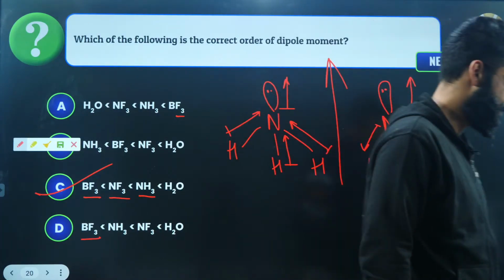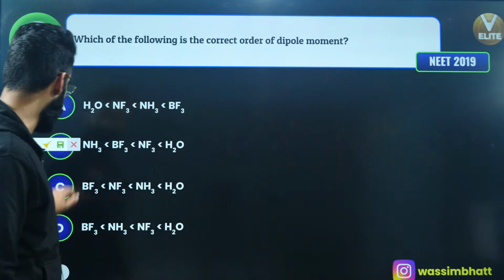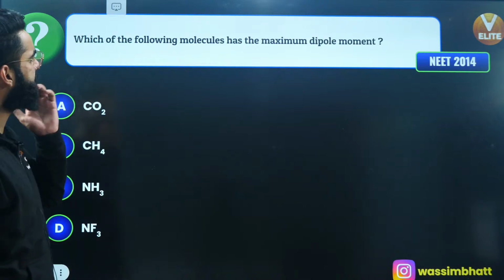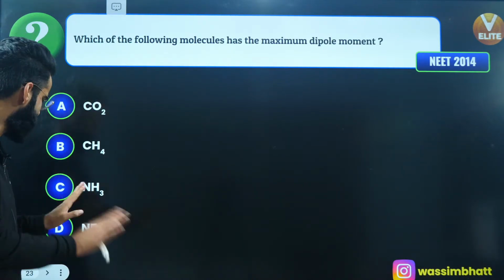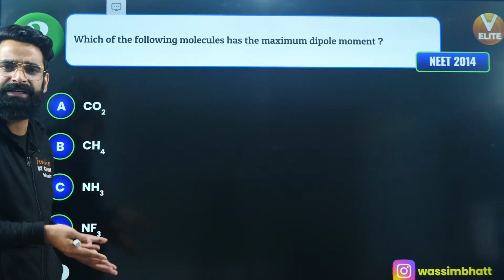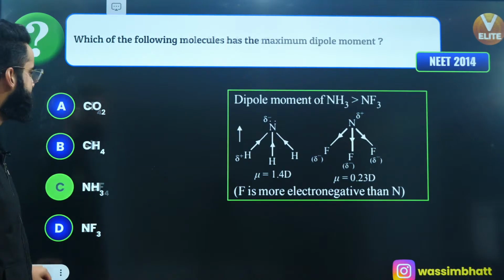I'm sure it's clear to everyone. Perfectly done. Moving on to one more then. Which of the following molecules has the maximum dipole moment? Carbon dioxide will have 0 dipole moment, CH4 0 dipole moment, right? Among NH3 and NF3, few seconds back we have seen this. NH3 has got more dipole moment than that of NF3. So option C is going to be the answer, right?